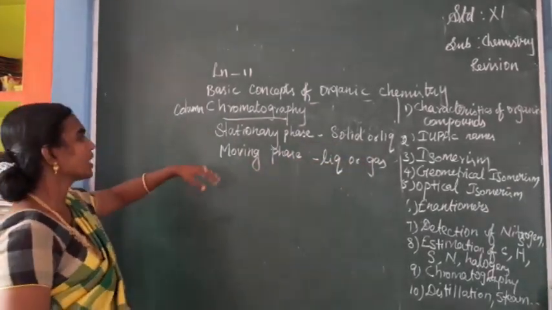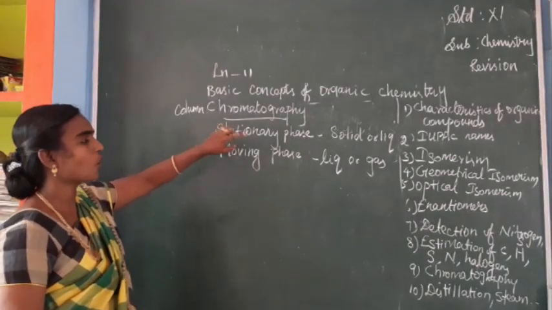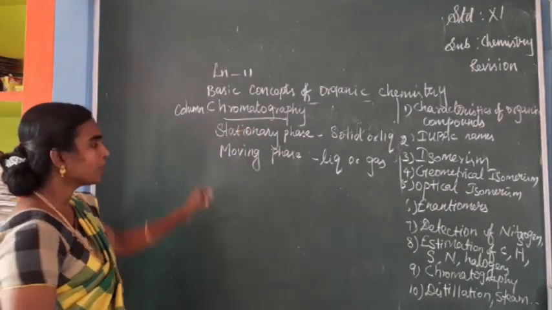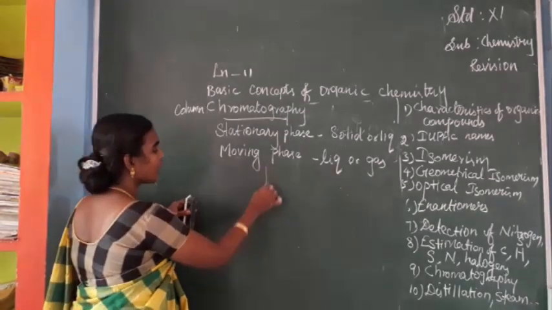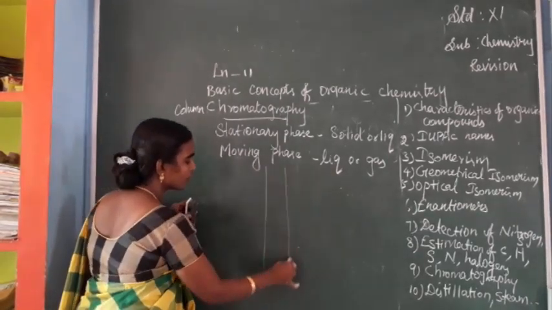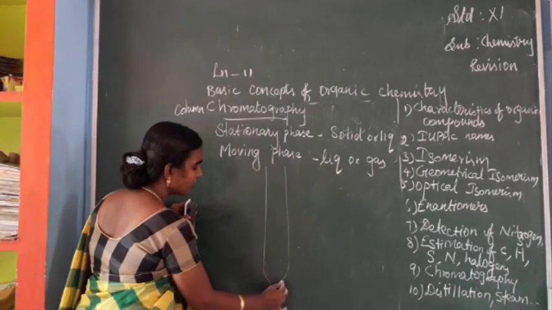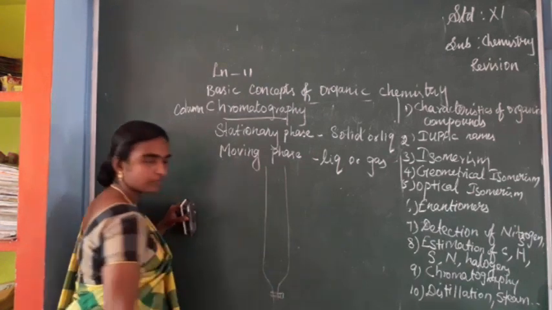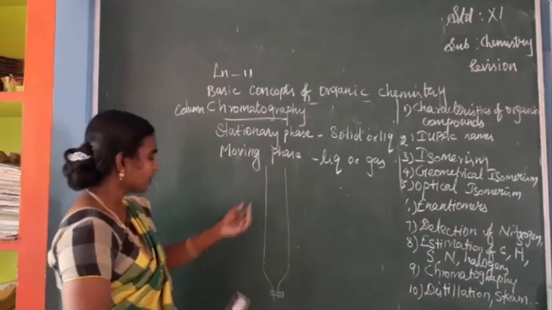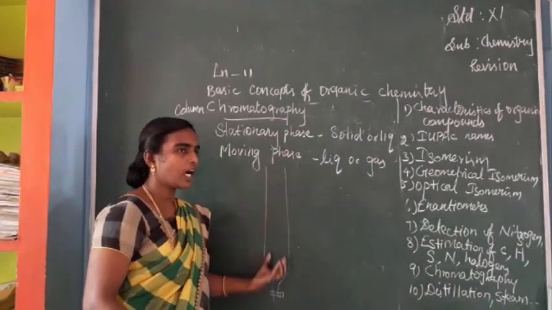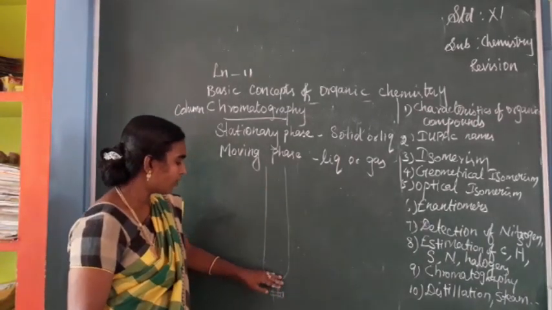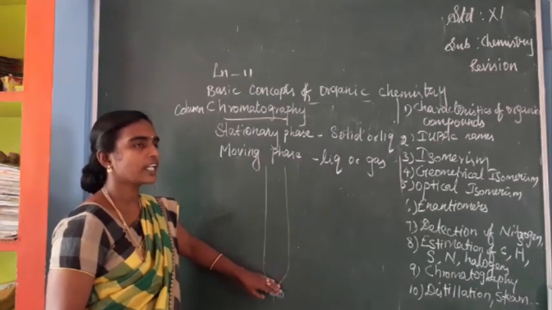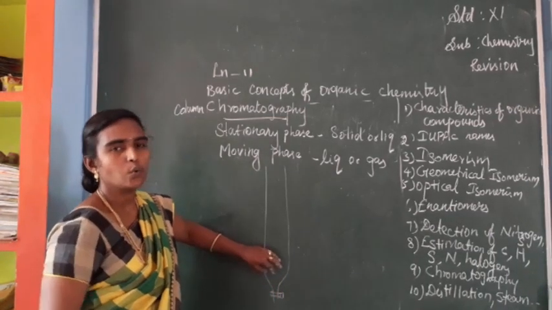See here, in the stationary phase, solid or liquid we are using. Here is a long glass column, a glass tube, having a stopcock at the end, isn't it? First, the column should be fixed, and at the lower end cotton or wool should be kept.